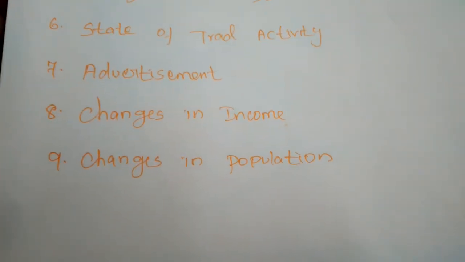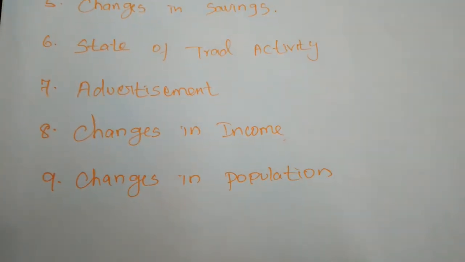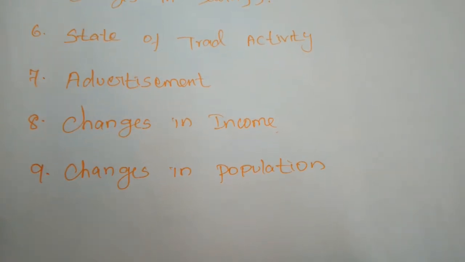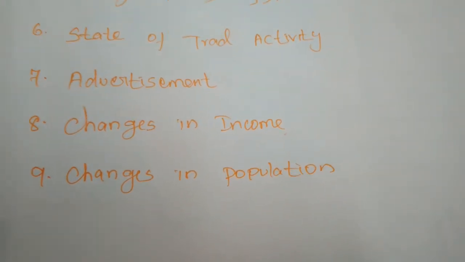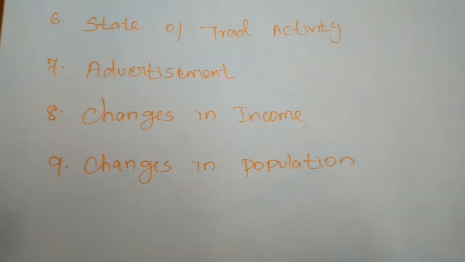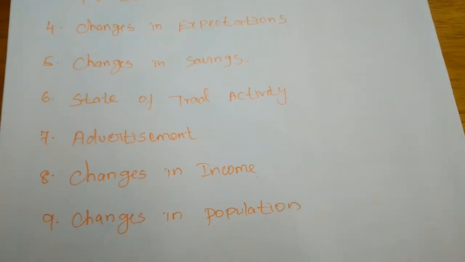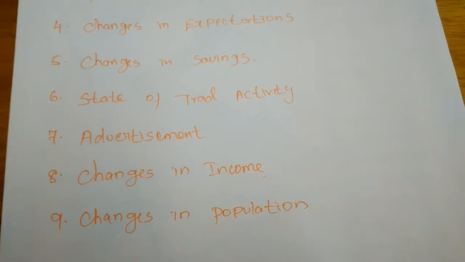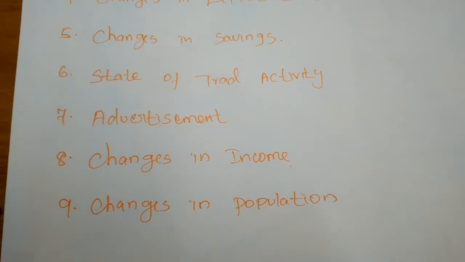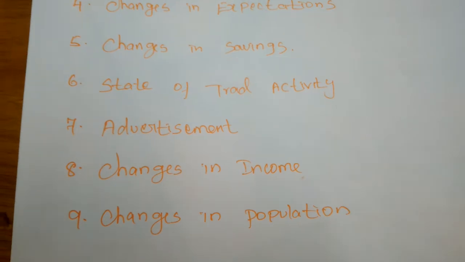Next, changes in income. This is a normal, basic determinant. Normally, when the income of the people is increased, they will want to consume more commodities. So on the basis of changes in income, the demand also will be increased. If our income is increased, we will get the desire and be able to purchase many commodities, right? So income is also one of the reasons determining the demand. The changes in income are also one of the determinants.